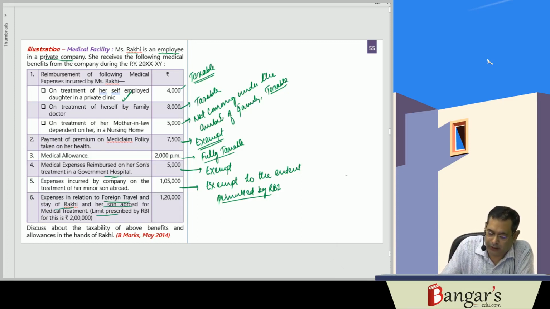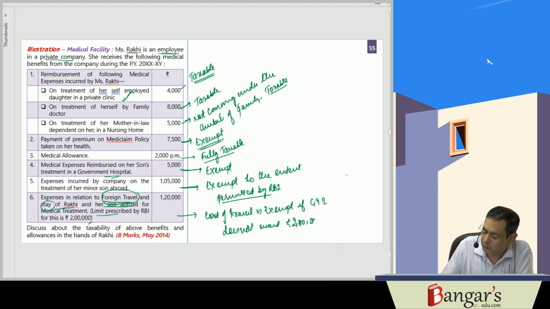Now they have given travel as well as stay. Basically, the cost of travel is exempt if the gross total income does not exceed rupees 2 lakhs.